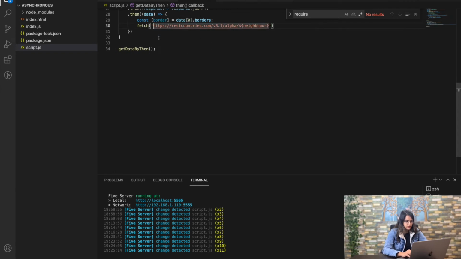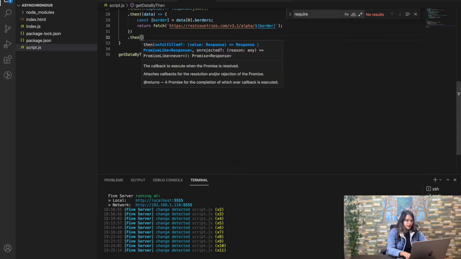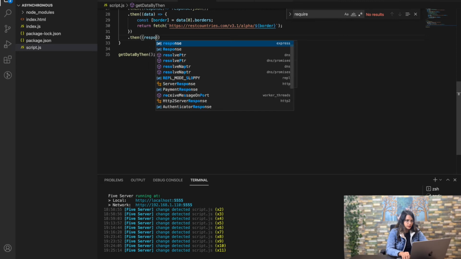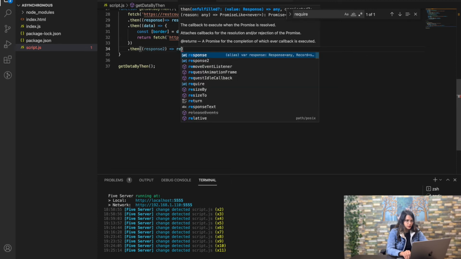I need to put the ES6 index here. Okay, and I'm going to pass border instead of neighbor. But I need to return this fetch from here because I need to put another then later on to get the data. So I think you have understood the pattern now. This is again producing a promise, then maybe I'm getting the response 2, and this response 2 will be returning response 2 dot